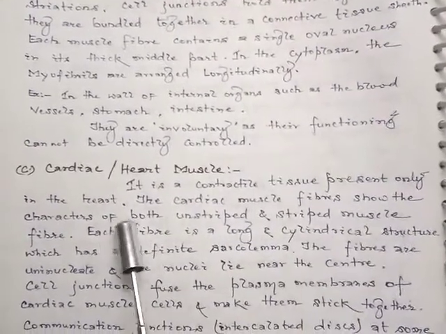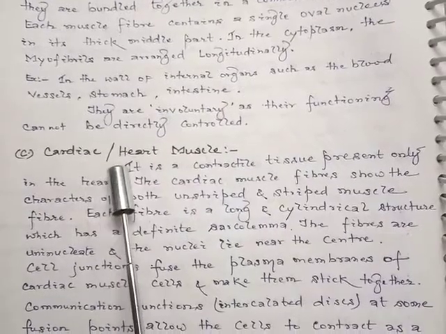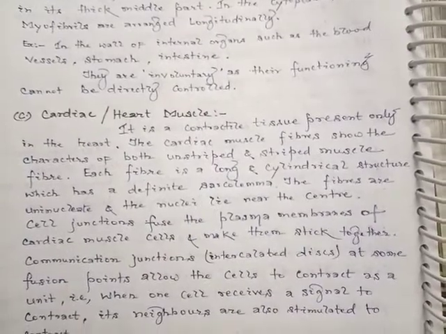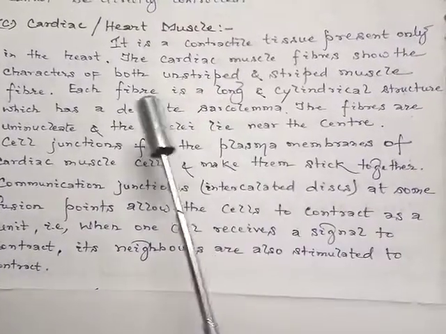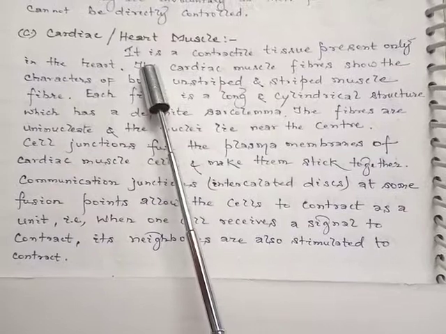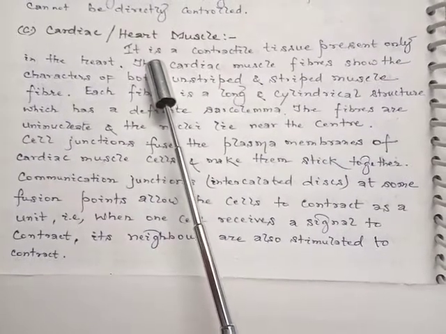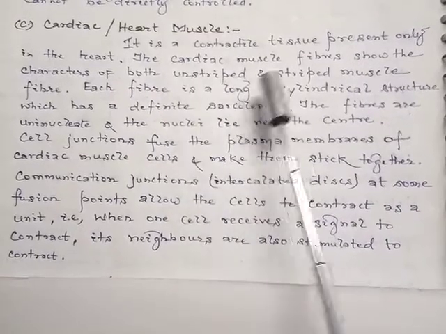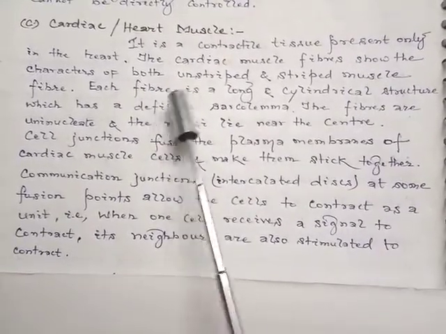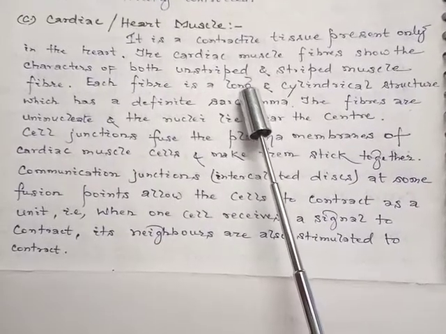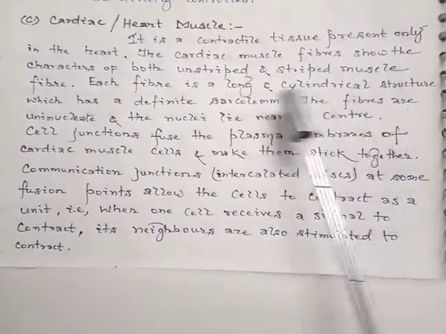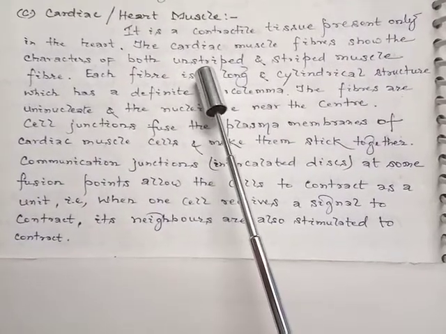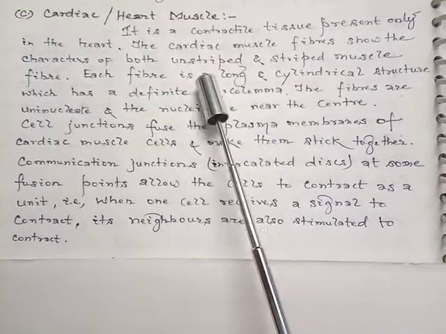Now we'll discuss the third muscle type, which is cardiac muscle or heart muscle. As the name suggests, this type of muscle is present within our heart. It is a contractile tissue present only in the heart. The cardiac muscle fibers show the characters of both unstriped and striped muscle fibers, so it shows properties of both skeletal and visceral muscle fiber.